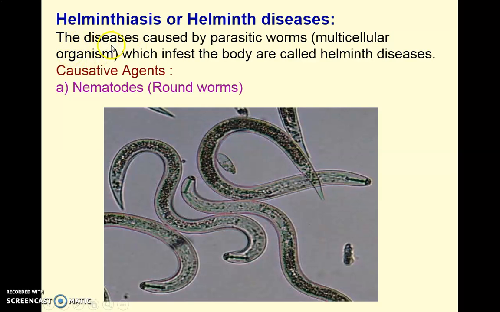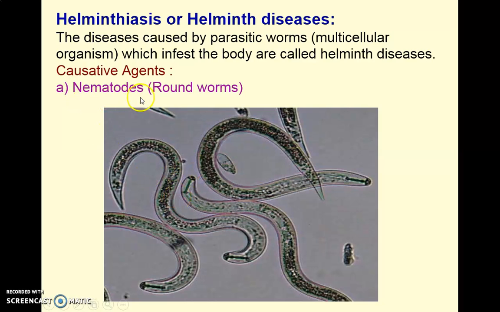The disease caused by parasitic worms, which are multicellular organisms that infest the body, is called helminthiasis or helminth disease. In this, parasitic worms are enlarging into the intestine or the GIT. So enlarging of this parasitic worm is called helminthiasis or helminth disease. Now, the causative agents are different types of worms which cause helminthiasis.